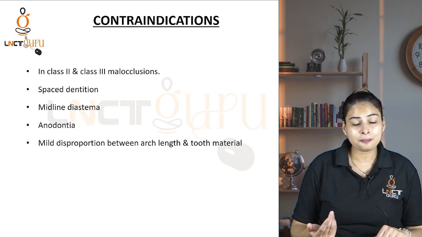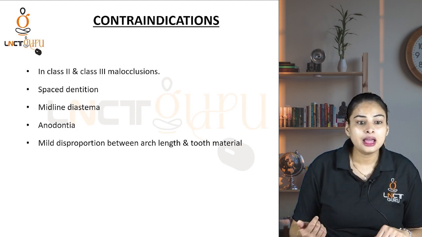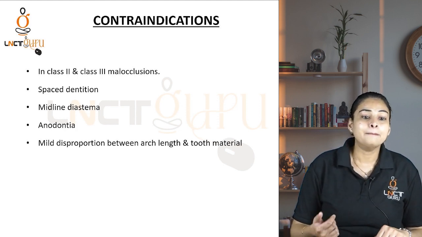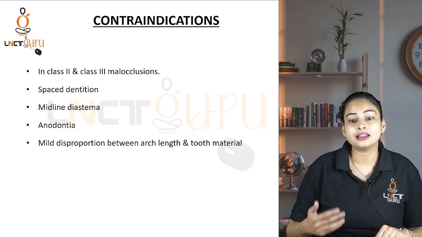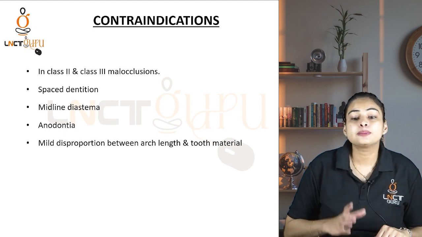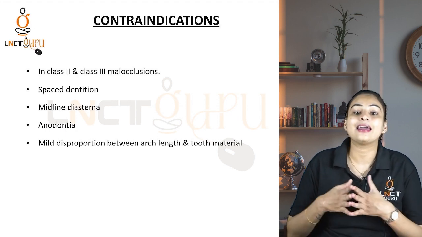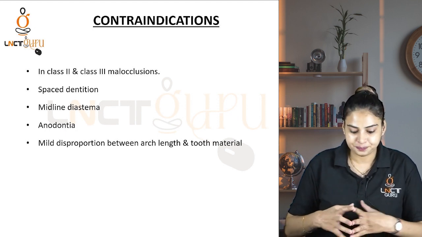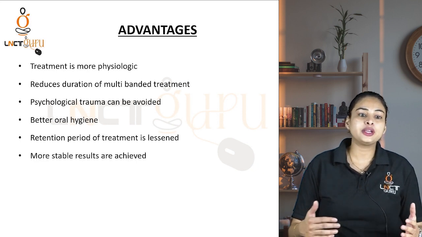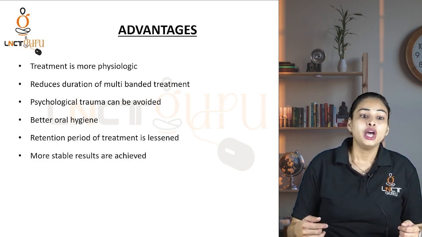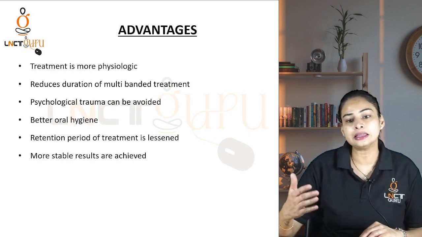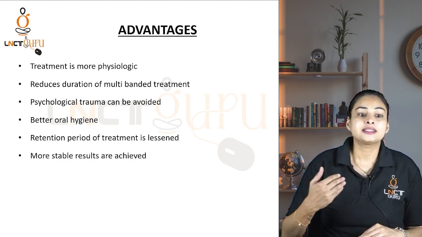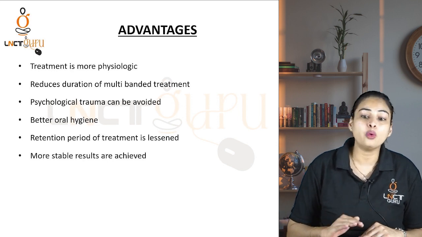Spaced dentition, midline diastema, anodontia, mild disproportion between the arch length and tooth material. There should be a marked disproportion between the arch length and the tooth material. Advantages: the treatment is more physiological, it reduces the duration of multi-banded treatment as in fixed ortho treatment, and psychological trauma can be avoided.